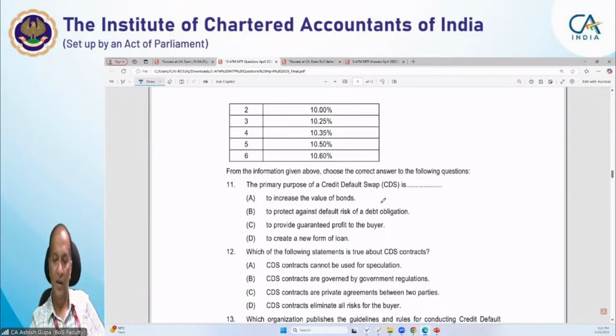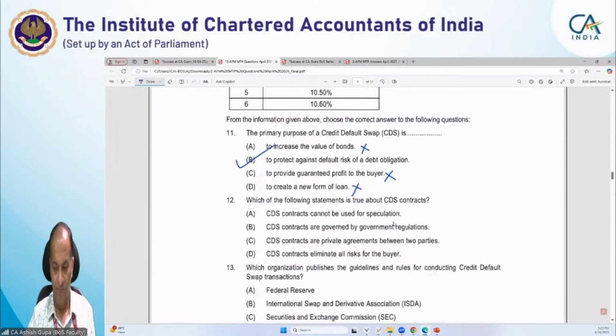First question: the primary purpose of a credit default swap is to increase the value of a bond, to protect against the default, to provide guaranteed profit to the buyer, or to create a new loan. So you can see elimination here, because nothing can be guaranteed. Nothing can increase the value of the bond, so this option is eliminated. Which of the following statements is true about the CDS contract?